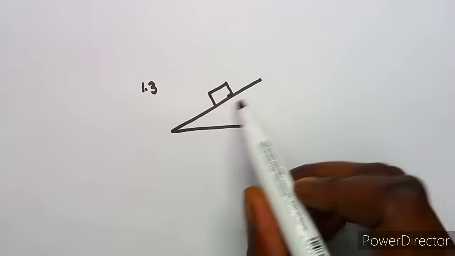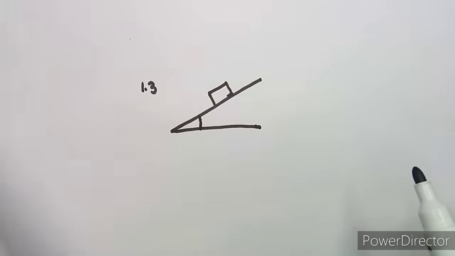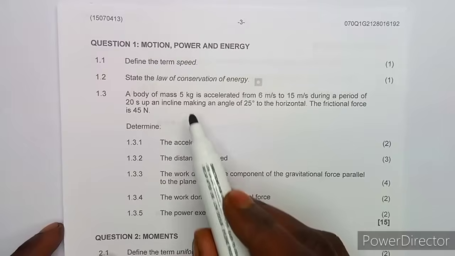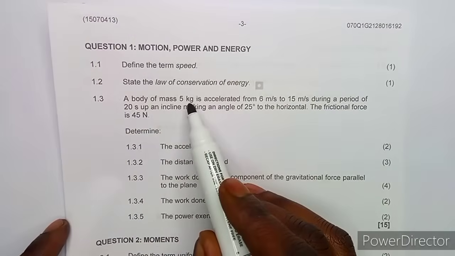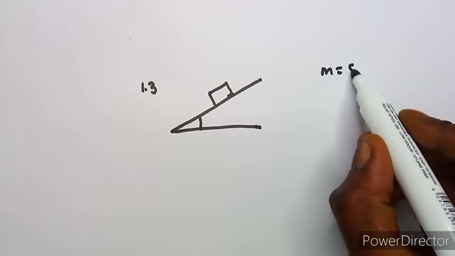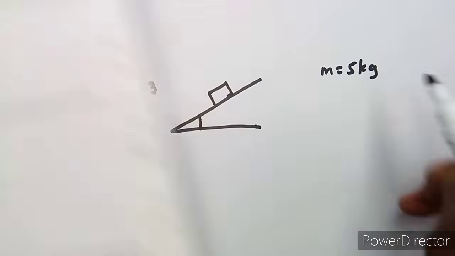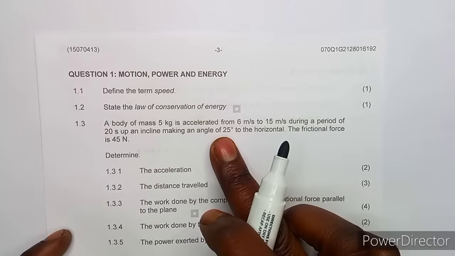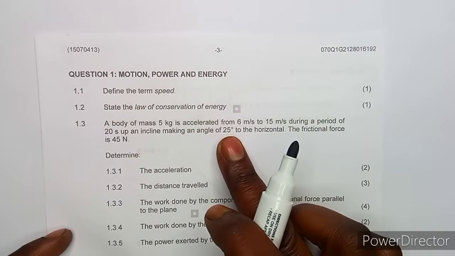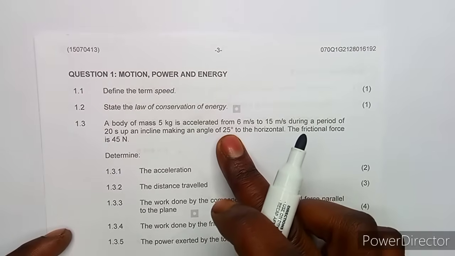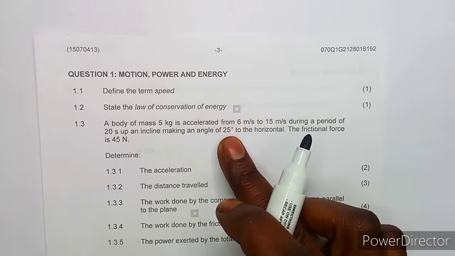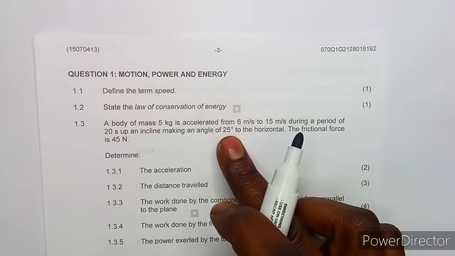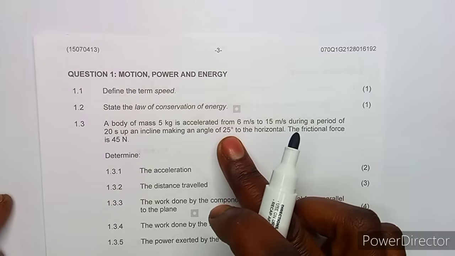We are given a mass of 5 kg, and it's already in kg, so we don't need to convert. We are not given the acceleration, but we are given the velocities.